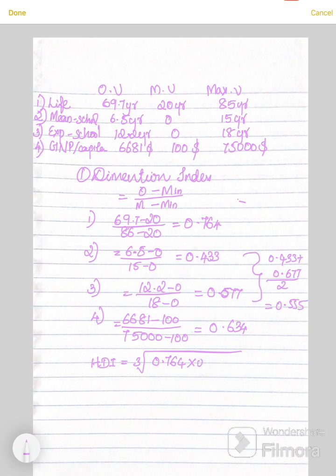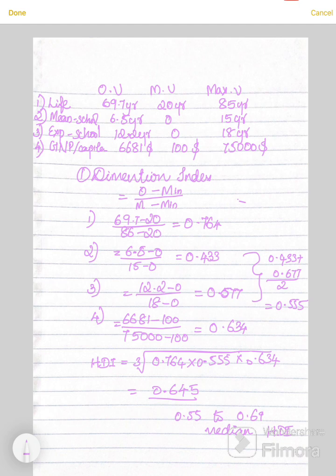So here we put that value 0.555 into 6.634. So the answer is 0.645. So this value is between 0.55 to 0.69. That means medium human developmental index. So this is how we'll be calculating for human developmental index.